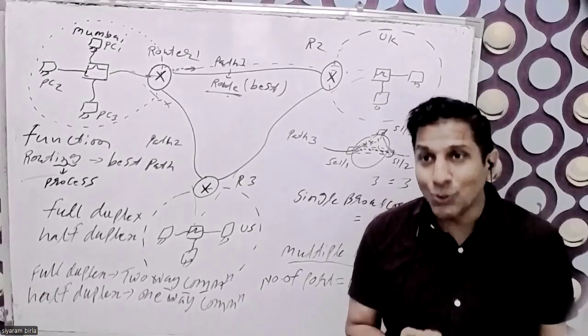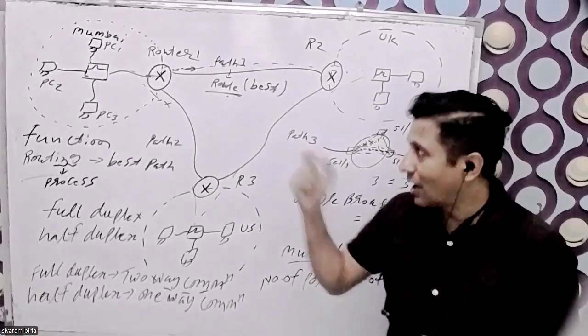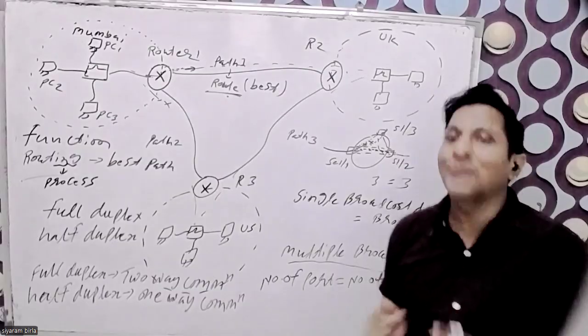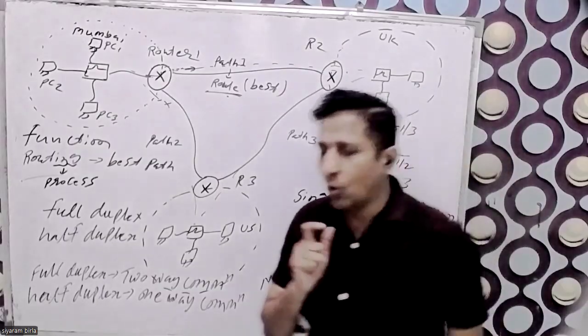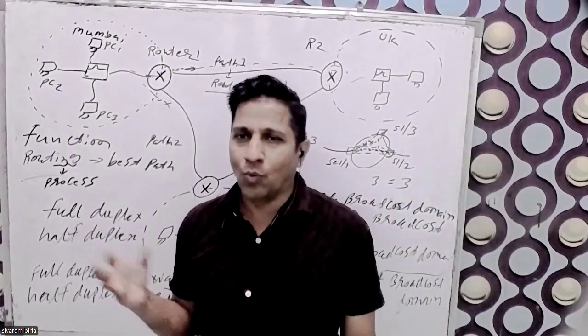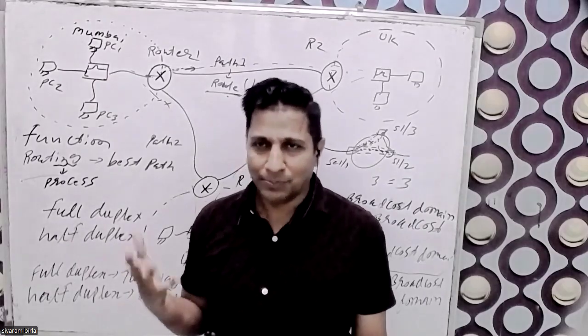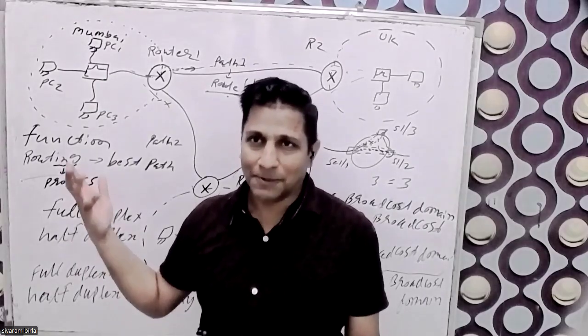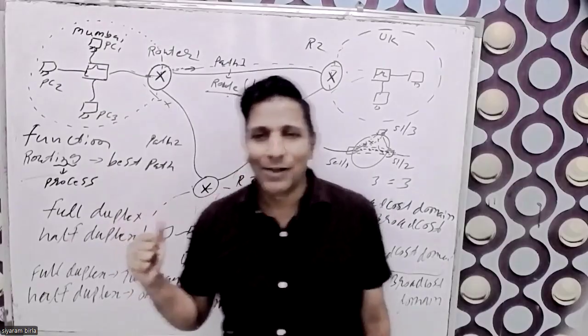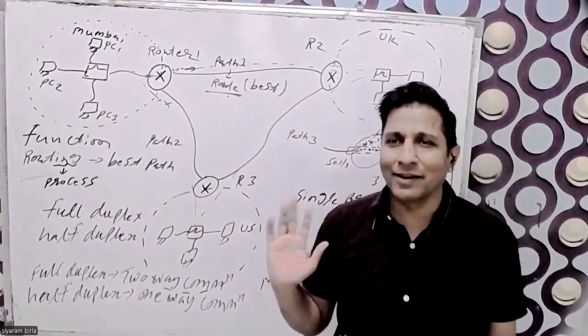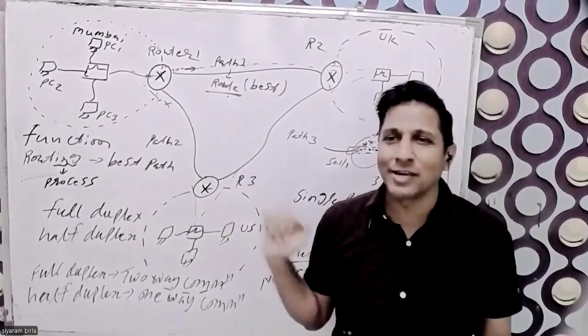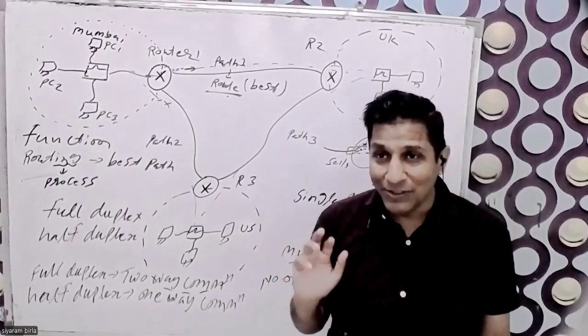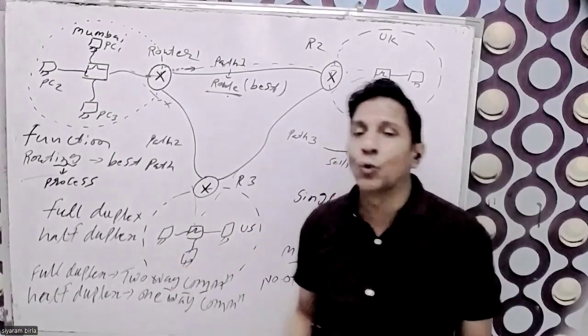But in the switch, bridge, and router there are multiple collision domains, so collision won't happen there. That's why they are by default full duplex.